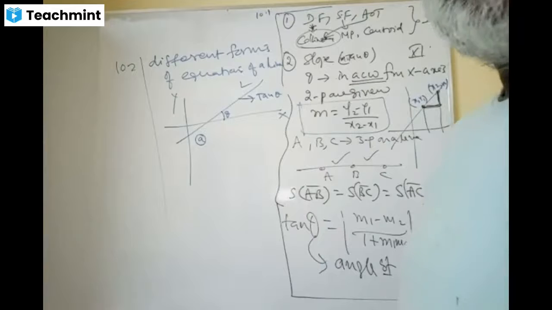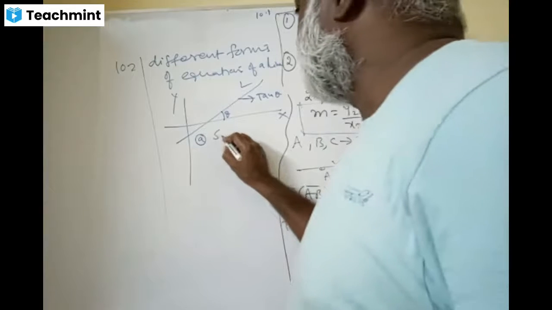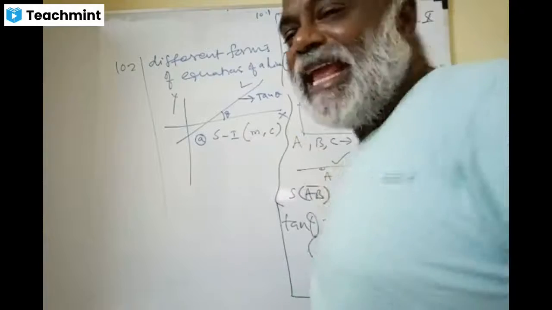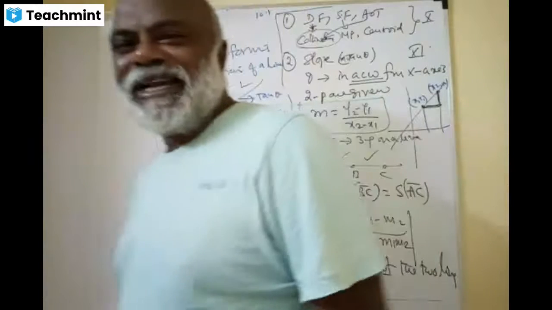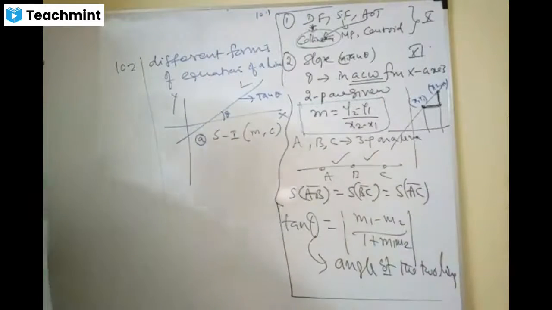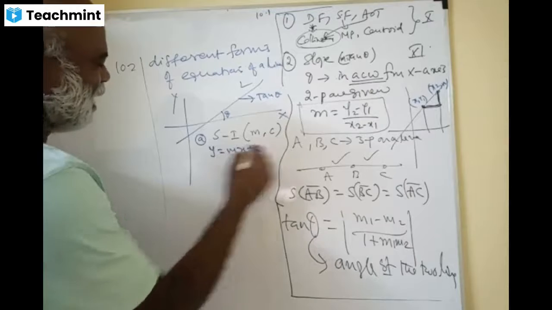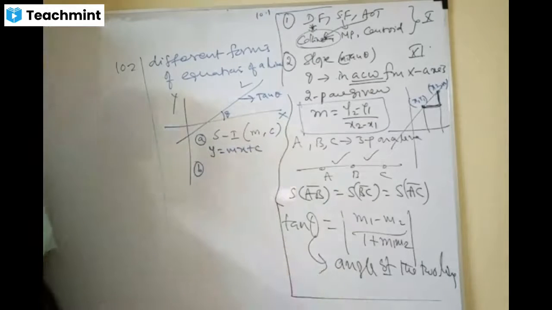Slope intercept form. Slope intercept form means m and c are the parameters. What is the equation here? Please tell me. y equals mx plus c. Great, very nice. What is the second equation?